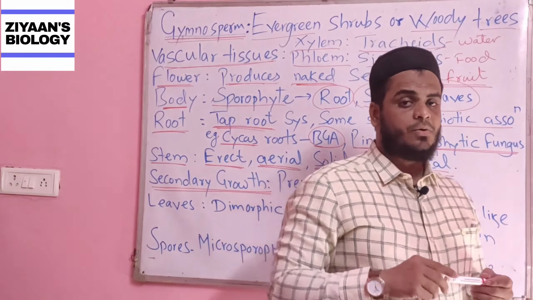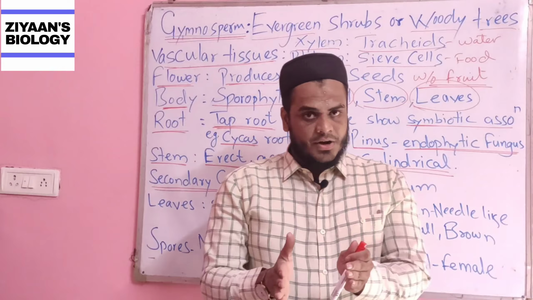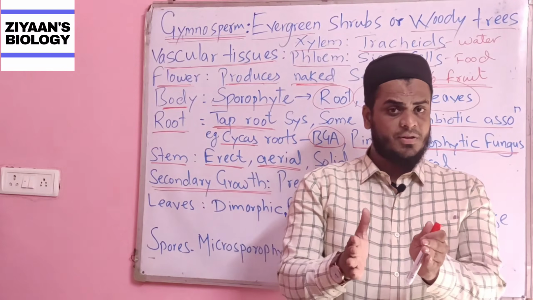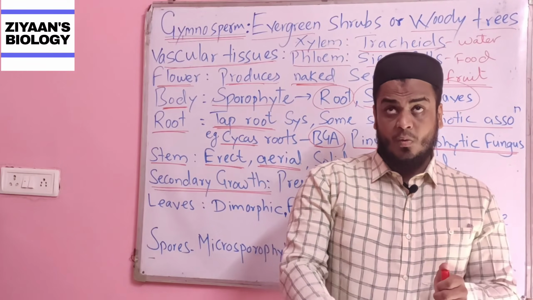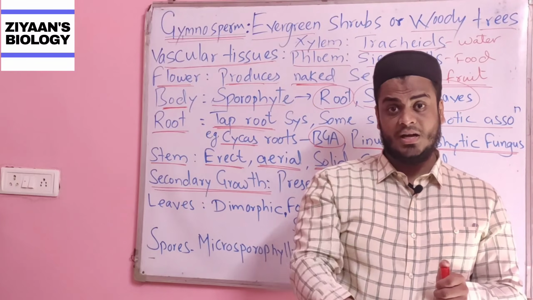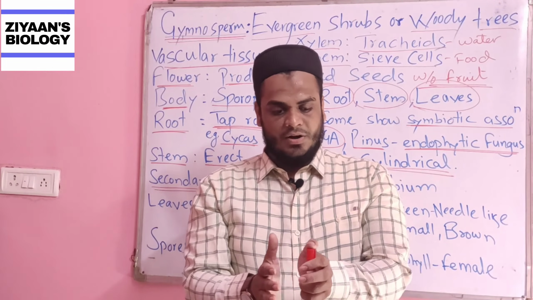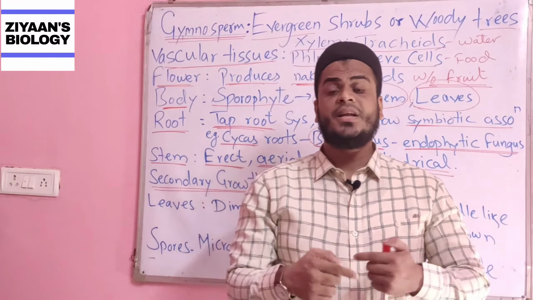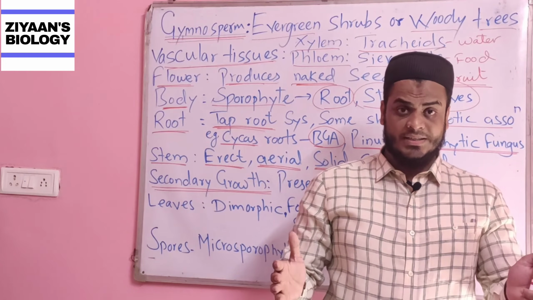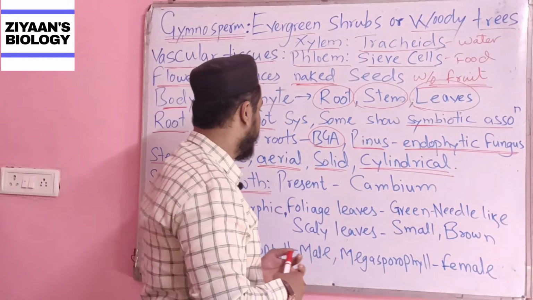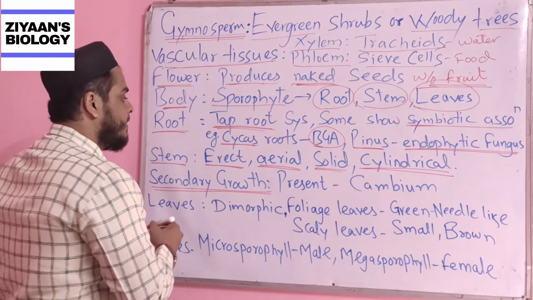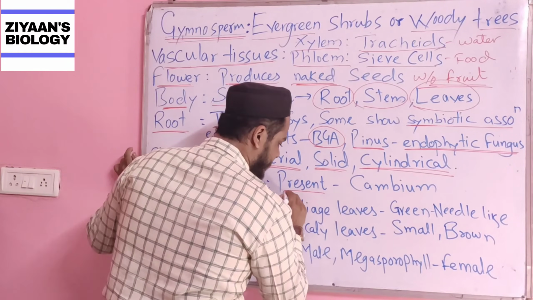One of the important things of Gymnosperm, do they show secondary growth or not? Basically, what does secondary growth mean? Whenever a plant grows, the first priority of the plant growth will be its vertical height. That is what we call primary growth. And if the plant is growing in the horizontal manner as well, which means it is increasing its girth, that will be called secondary growth. Done? Okay. So here you do have secondary growth.